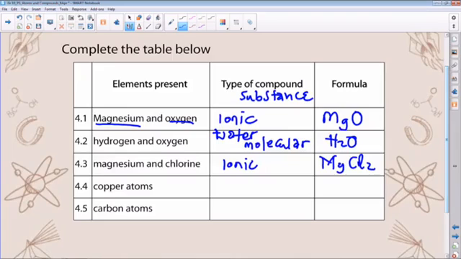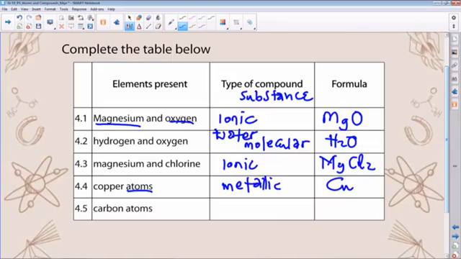Now, if you look at the copper atoms, this is an element, hence we refer to this as a substance, and this is a transition metal. So indeed, this is a metallic substance. You just write the unit there, which is the atom, or the formula unit, which is the atom of copper.